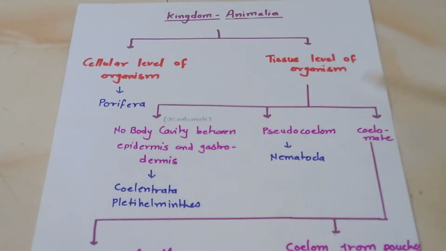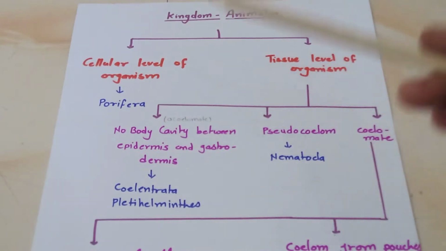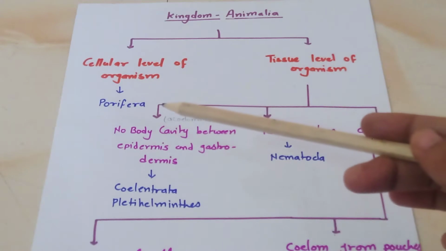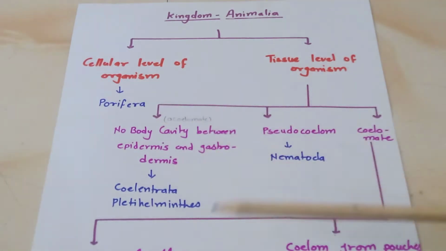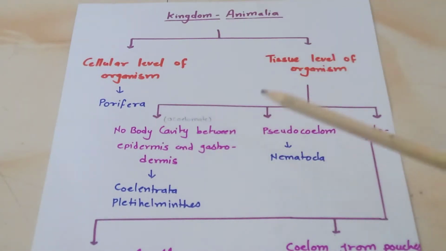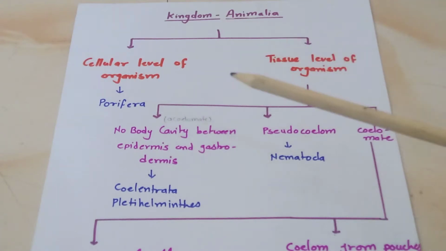So first I will define that the kingdom Animalia means all the animals are included in this kingdom only. This kingdom is further divided into two parts on the basis of the cellular level of organism and the tissue level of organism. In the cellular level of organism, only one phylum is there, Porifera. Porifera have only cells, they don't have tissues.